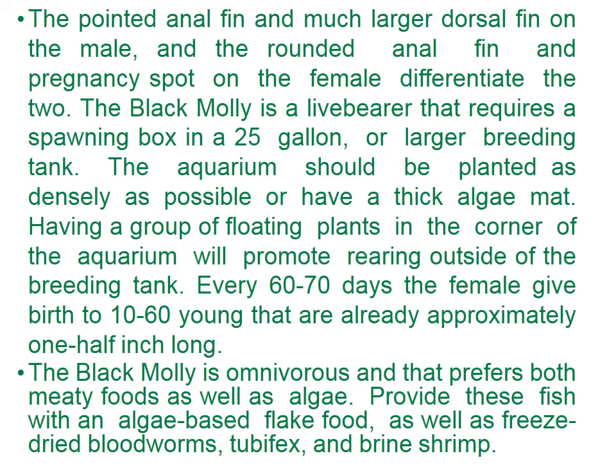Black Molly is a live bearer that requires a spawning box in a 25-gallon or larger breeding tank. The aquarium should be planted as densely as possible or have a thick algae mat. Having a group of floating plants in the corner of the aquarium will promote rearing outside of the breeding tank. Every 60 to 70 days, the female gives birth to 10 to 60 young that are already approximately 1/2 inch long.